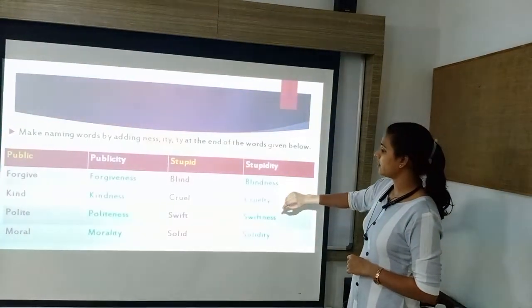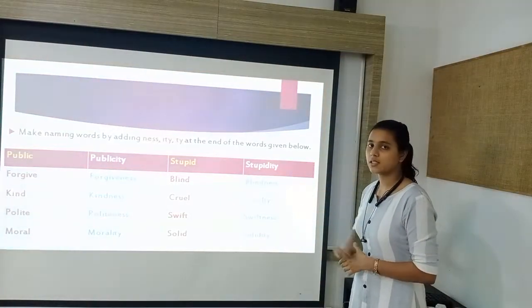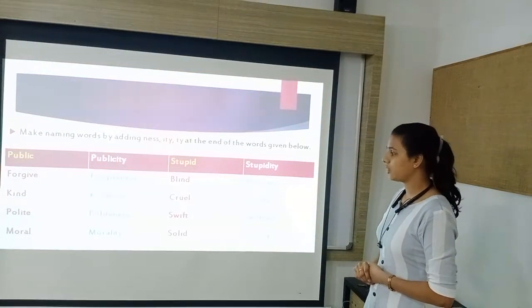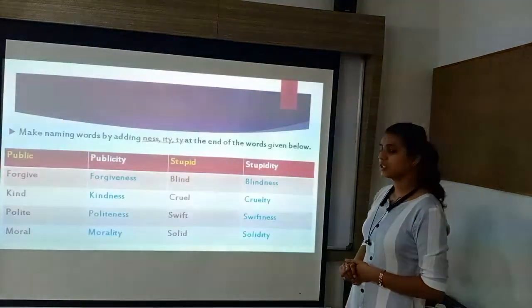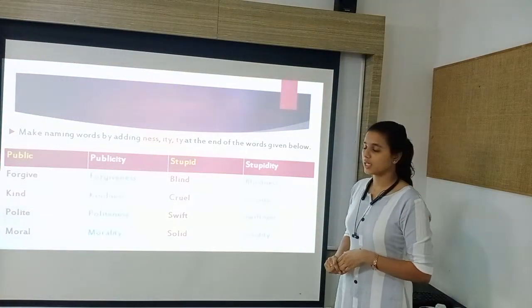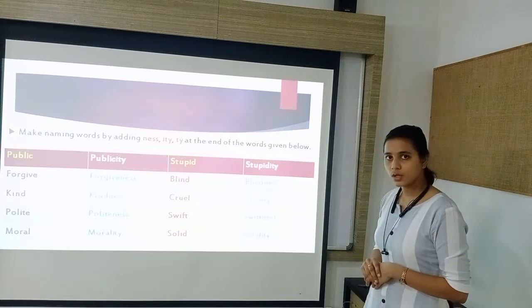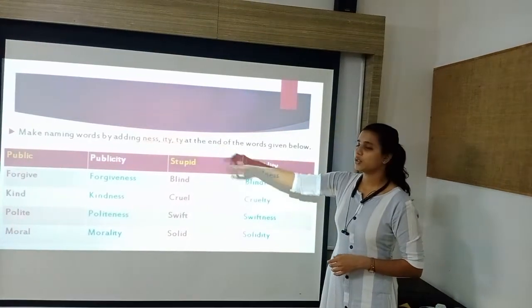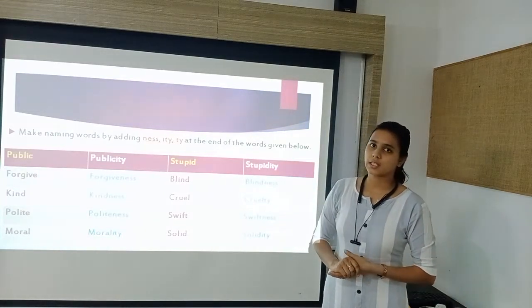Then blind. By adding ness, the new word will be blindness. Next is cruel. By adding ty, the new word will be cruelty. Then swift. By adding ness, the new word will be swiftness. Then solid. By adding ity, the new word will be solidity.